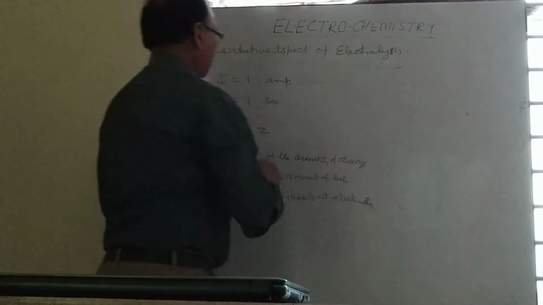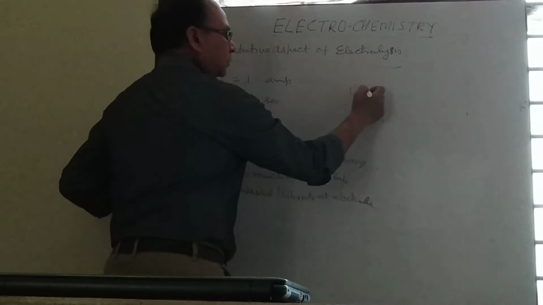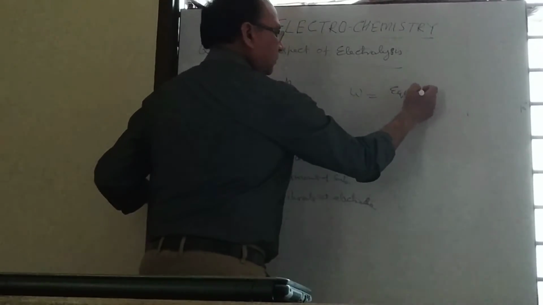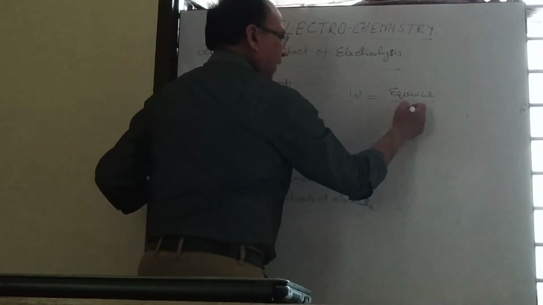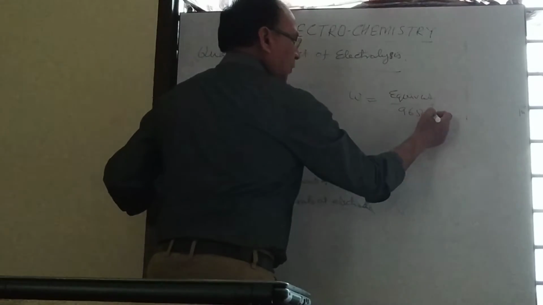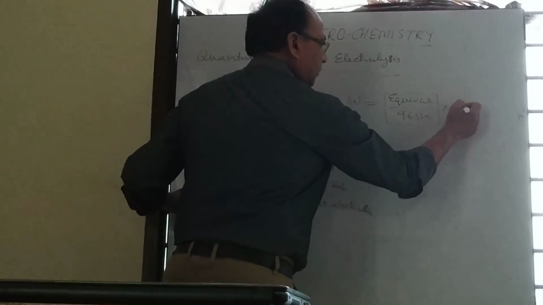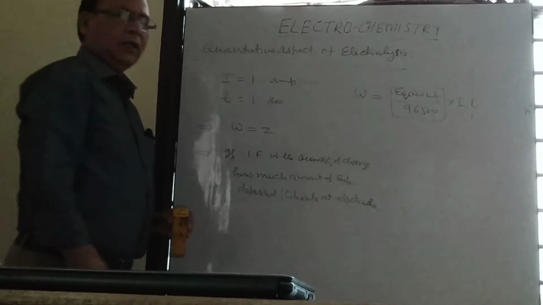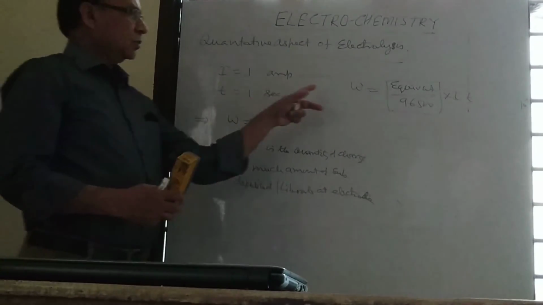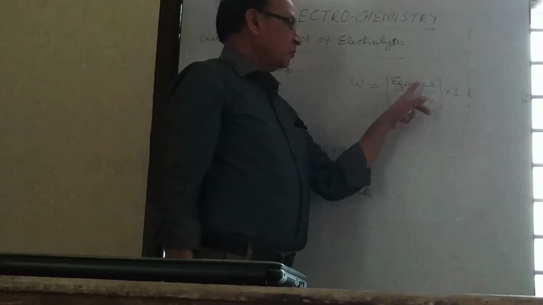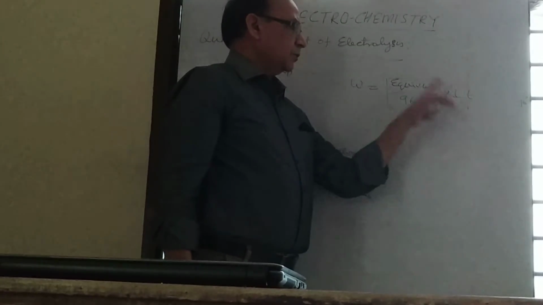We know that W is equal to equivalent weight over 96500 into I into T. This is the relationship. W is equal to Z, that is electrochemical equivalent, which is the equivalent weight over 96500, into I into T.